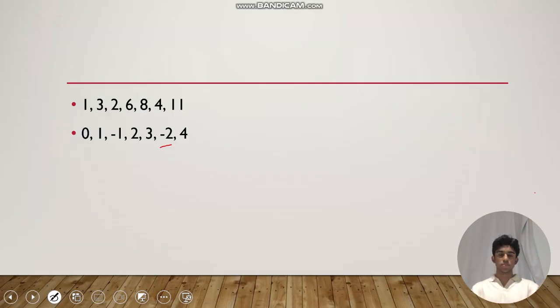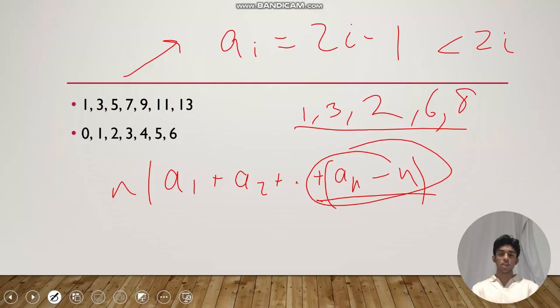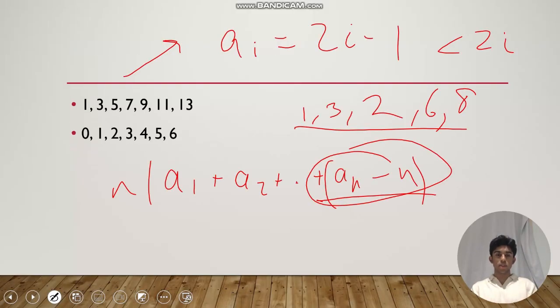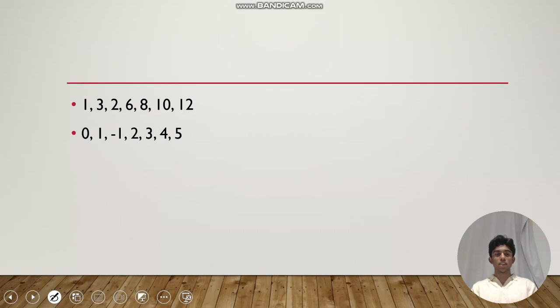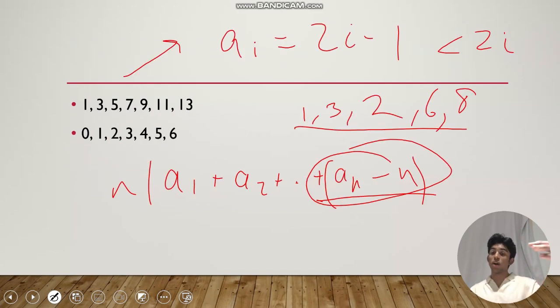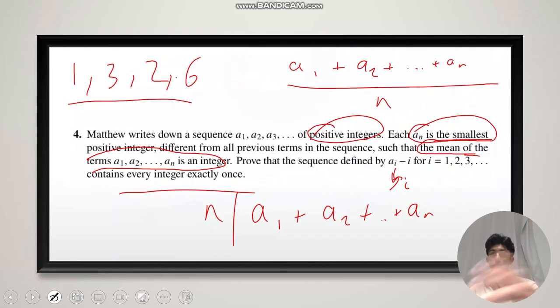So what have we done? We've started by defining a new sequence, which is stepping back from the problem a little bit. We've then found an operation that gets our new sequence one step closer to the original sequence we want.